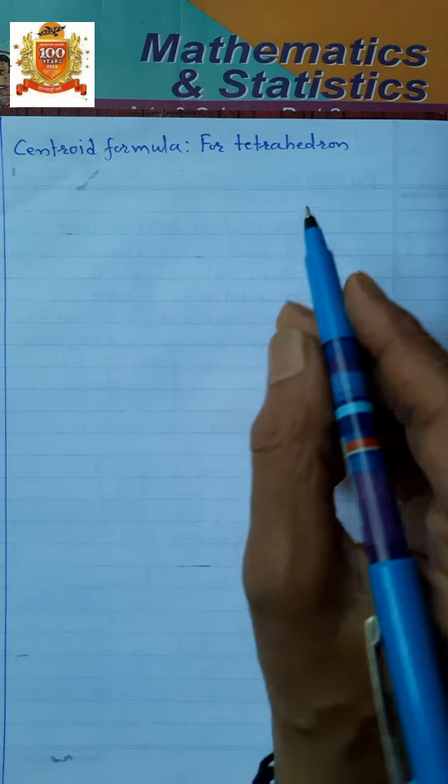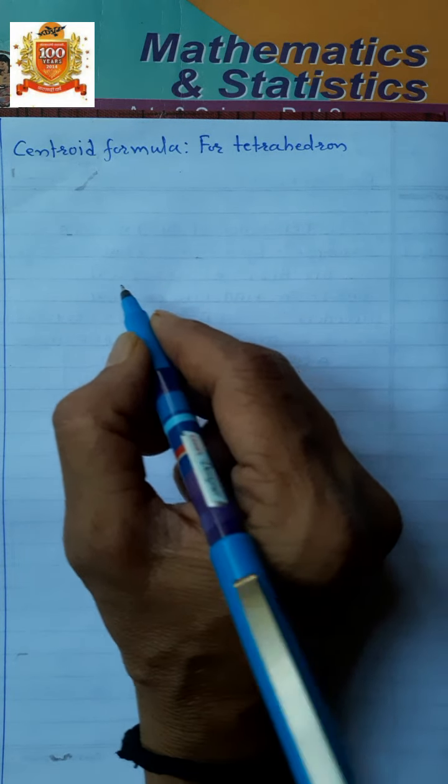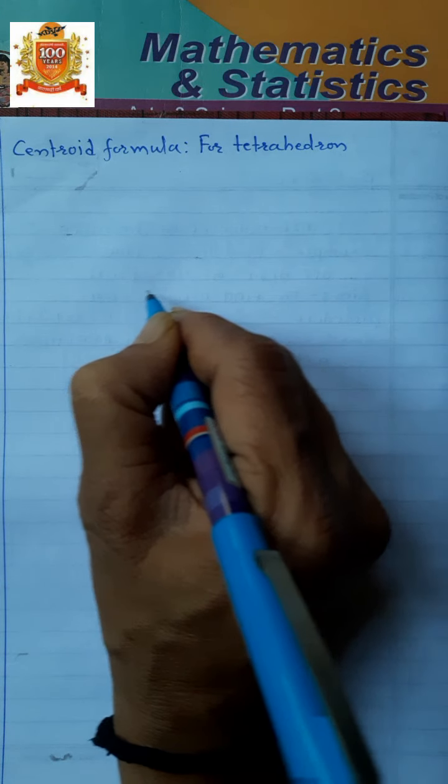Let us see the centroid formula for a tetrahedron. First, try to understand what is meant by a tetrahedron.